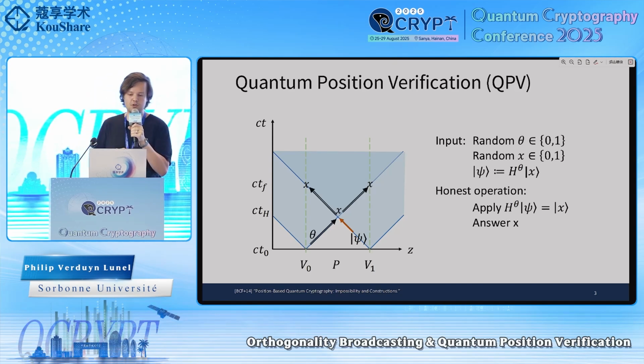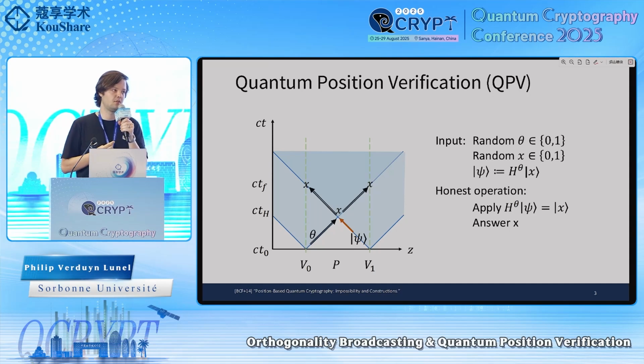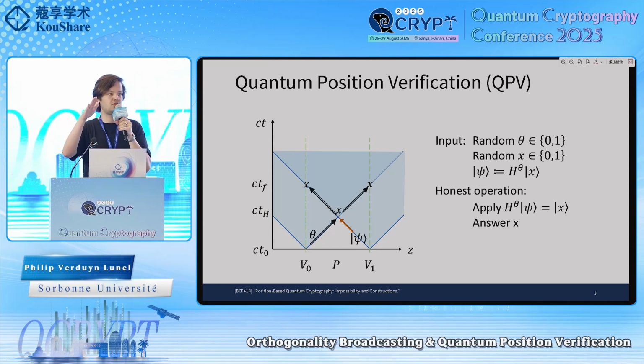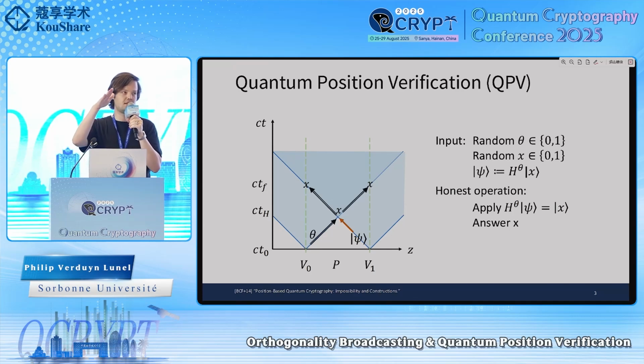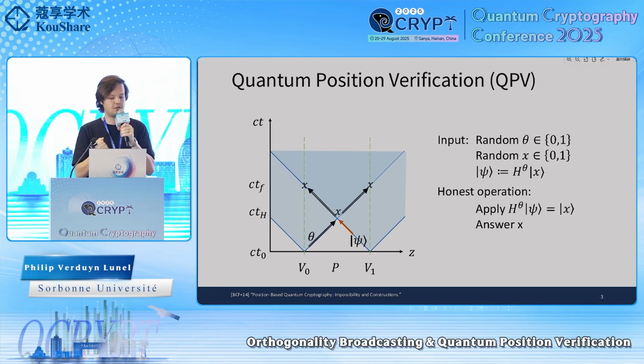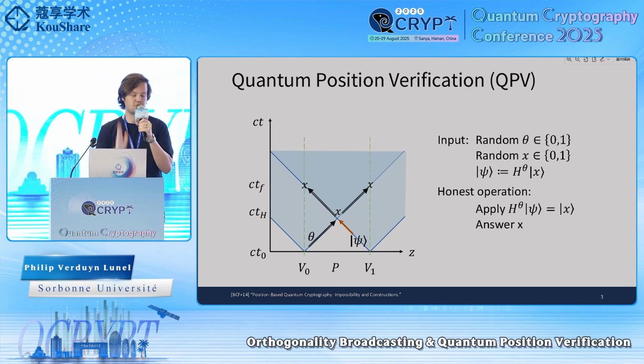So a well-known protocol is based on the BB84 QKD protocol, where you say, what if I input from one side a quantum state with the speed of light, it's one of the BB84 states, and from the other side I send the basis. Then I ask the prover to measure the qubit in the right basis and to send the answer to both verifiers. And then you can sort of see that time is going up here.